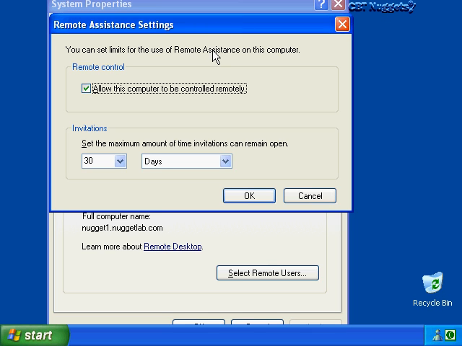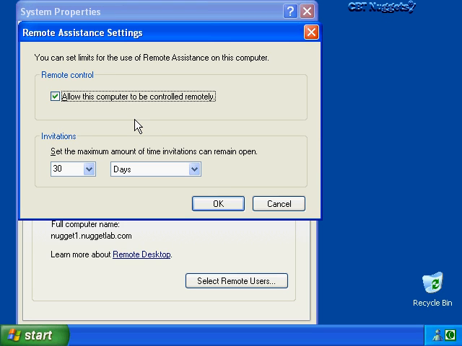Once a remote assistance invitation has been sent and a connection has been made to the novice user's computer, that initial connection is just in a read-only mode, meaning the expert user cannot take over the user's computer until two things have happened. Number one, this option, allow this computer to be controlled remotely, has to be enabled. And number two, the novice user has to agree to having their computer taken over and controlled remotely by the expert user.